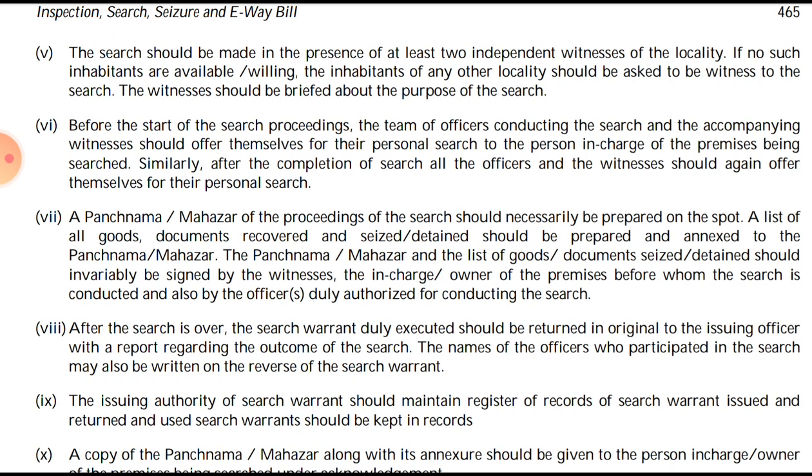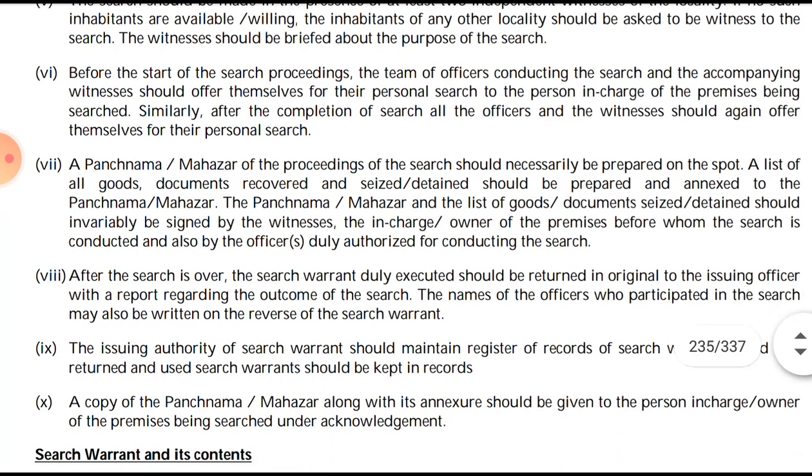Then the Panchnama Mahazar will be prepared on the spot. Then a list of the documents which have been searched will be prepared, and one copy of that will be given to the owner and the person in charge, as in the 10th point. After the search is over, the executed search warrant will be returned to the officer, and the name of the officer who conducted the search will be written on the reverse of the search warrant.